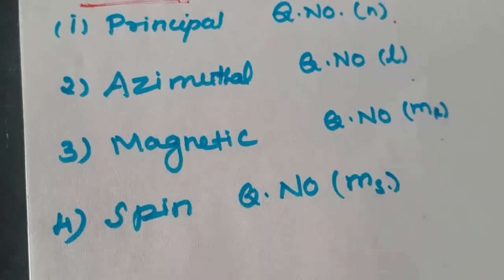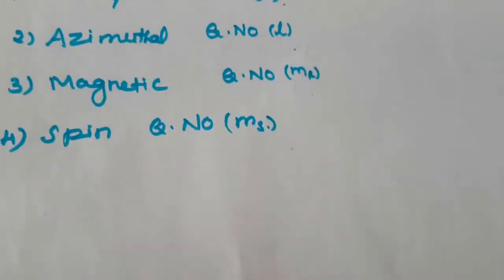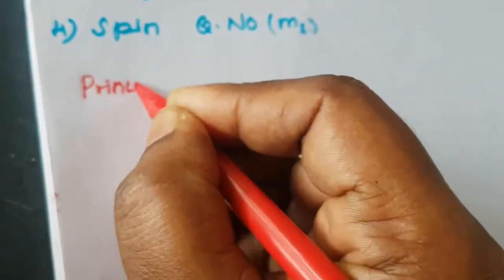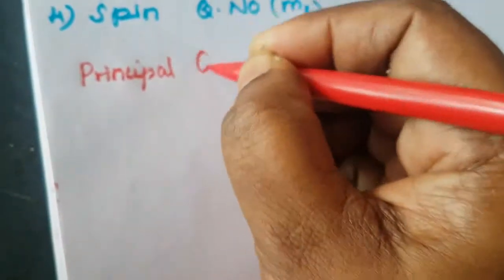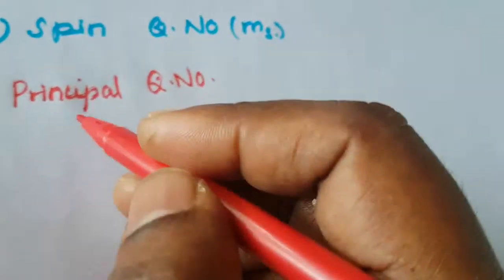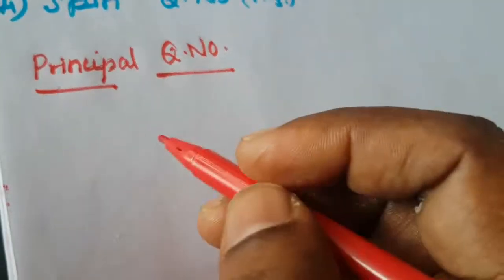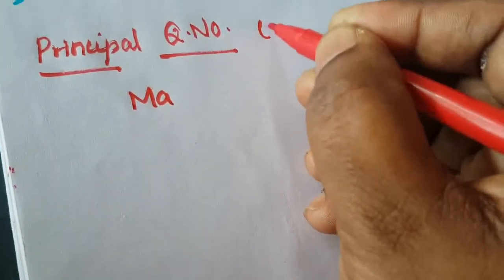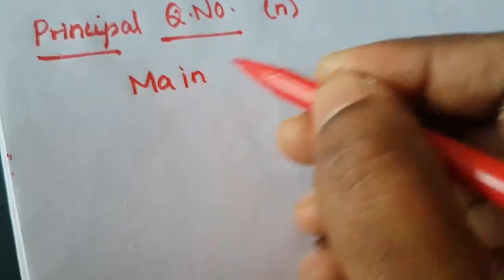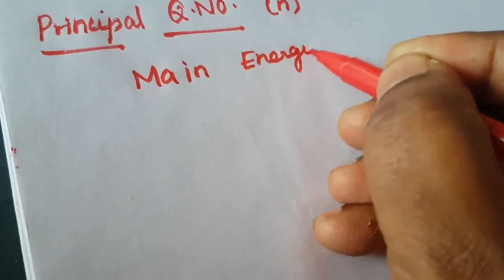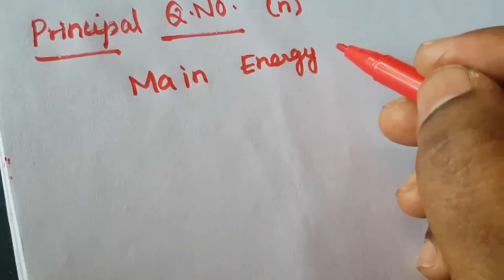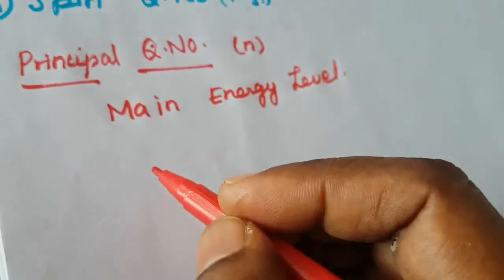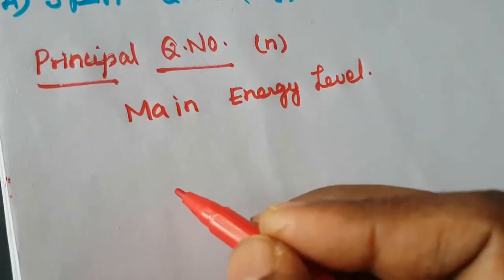First we are going to see what is meant by principal quantum number. Principal quantum number explains the main energy level. The principal quantum number is represented by small n. Main energy level: what are the energy levels present for the electrons in the atom? What are the main shells? The main shells around the nucleus are denoted by n.